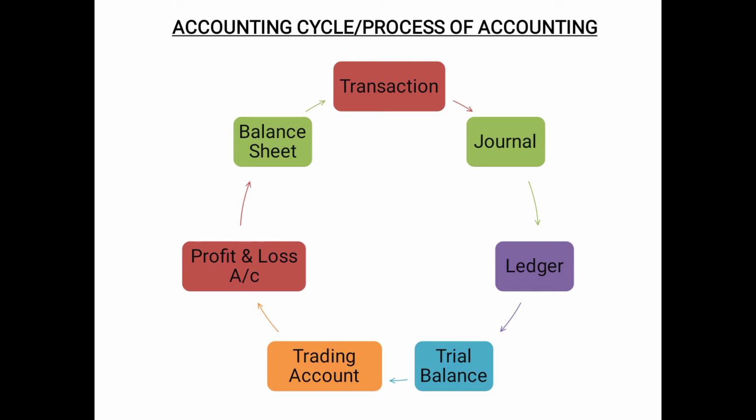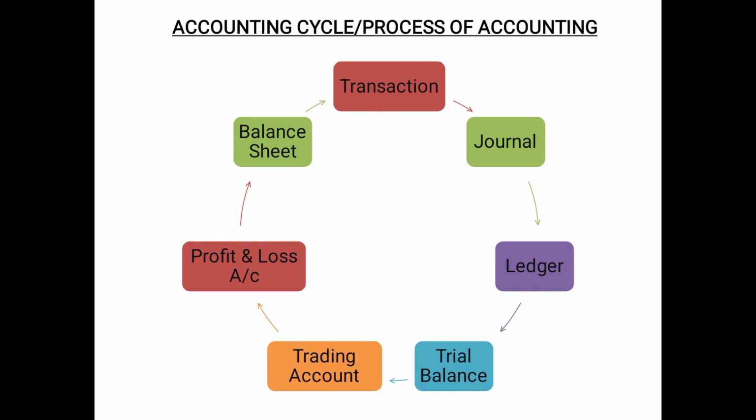We know that accounting is the process of recording, classifying, summarizing, analyzing, and interpreting the financial transactions in a chronological order or date wise order, that we have already discussed in part 1. Now, since it is a process, definitely it requires steps. So, these are the steps in the process of accounting. This is better known as the accounting cycle.